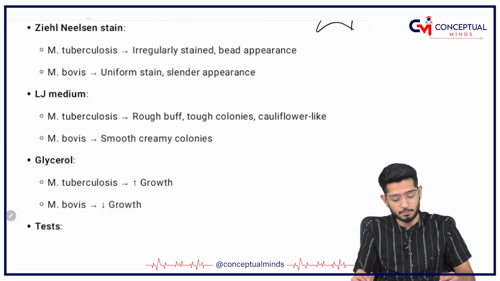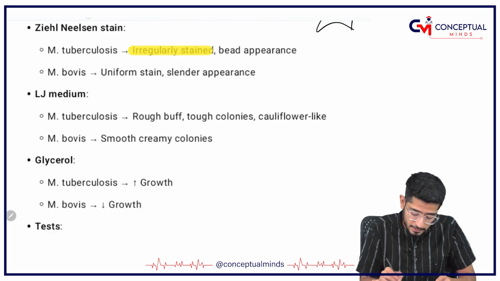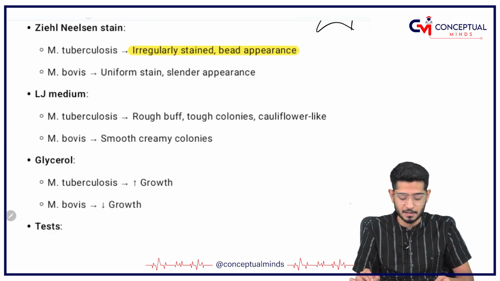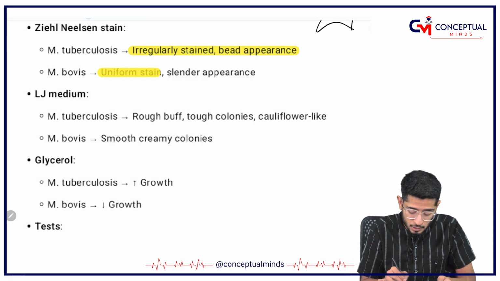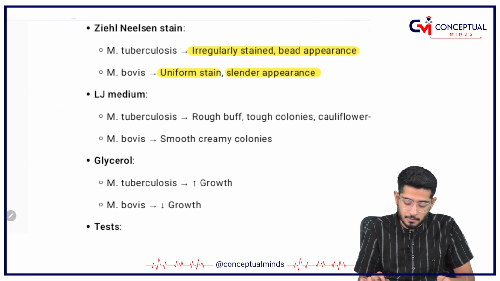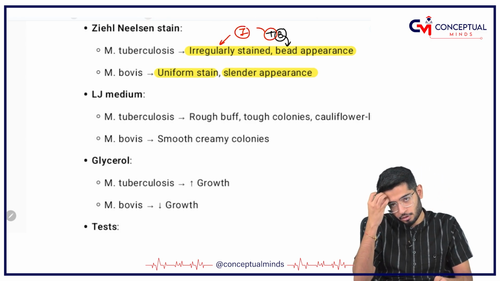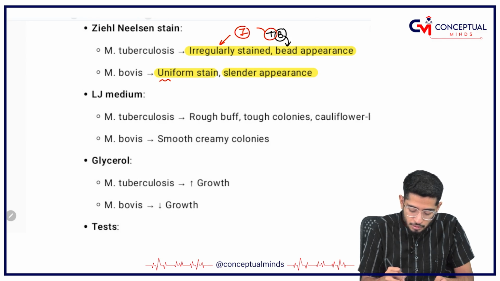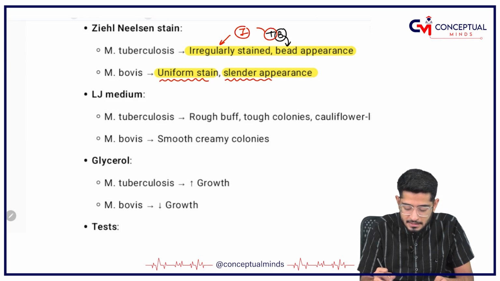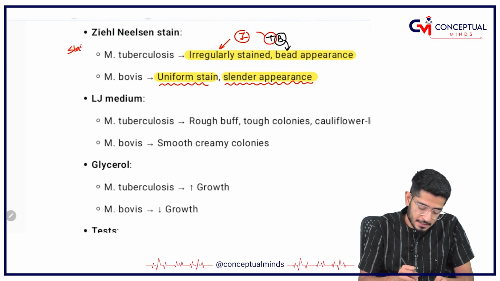The second difference between both of them is, if you stain Mycobacterium tuberculosis, it is irregularly stained and has a bead shaped appearance, whereas bovis is uniformly stained and has a slender appearance. Okay. So, how to remember? Remember TB, B for bead, and if I make this T as I, it is irregularly stained. So, the converse is going to be true for bovis, then it is going to be uniformly stained and it is a slender shaped appearance. This was about the stain in the ZN stain.